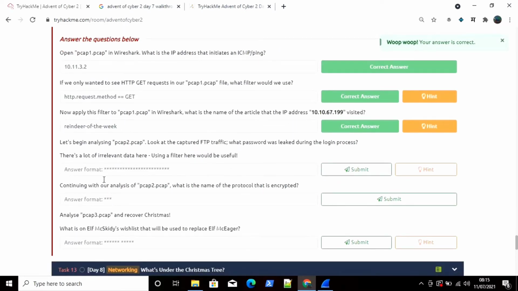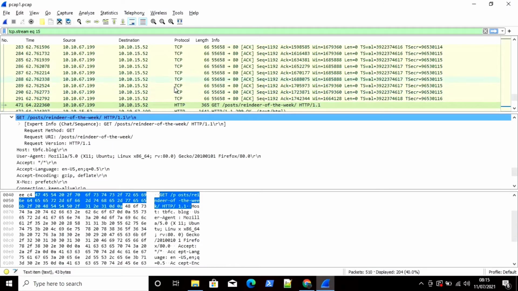Now the next question is, let's begin analyzing pickup2.pcap. Look at the captured FTP traffic. What password was leaked during the login processes? There is a lot of irrelevant data here. Using the filter here would be helpful. So we are just going to use the FTP filter to find the password of this leaked login process.